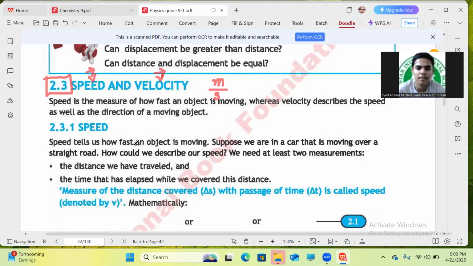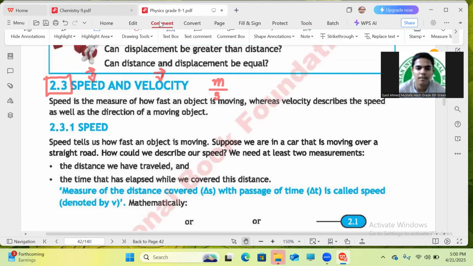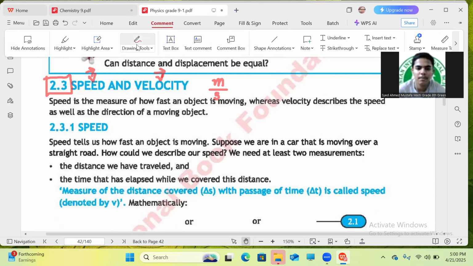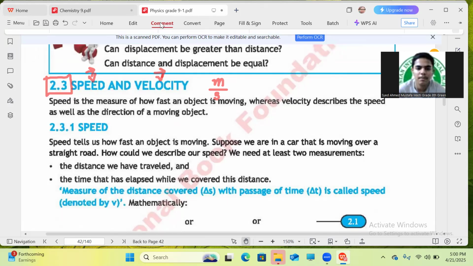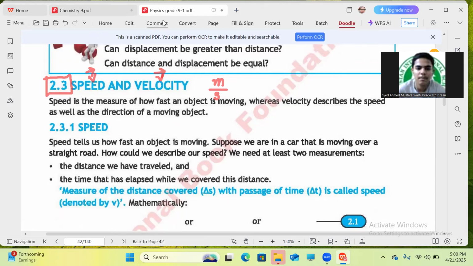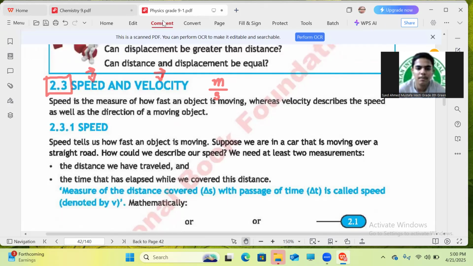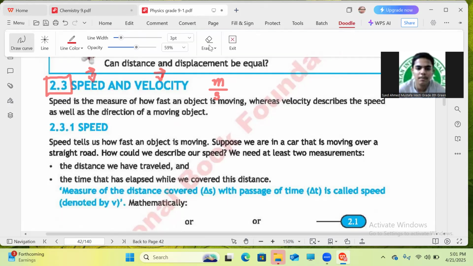Good. Both of them can be represented by the same letter, that is V. But the difference we can write with the help of an arrow. Yes, mistakenly I have put that arrow, but I can't.